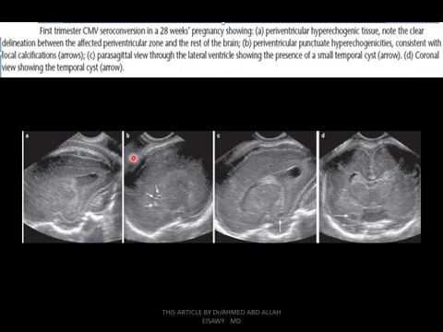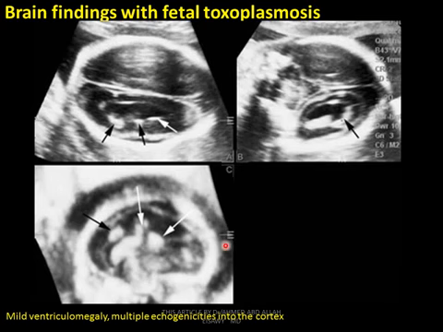First trimester cytomegalovirus infection, 28 weeks pregnancy, showing periventricular hyperechogenic tissue, with no clear delineation between the affected periventricular zone and the rest of the brain. Periventricular punctate hyperechogenicity consistent with focal calcification. Parasagittal view shows the lateral ventricle with a small temporal cyst, and this coronal image shows the temporal cyst. This is cytomegalovirus infection in the first trimester.